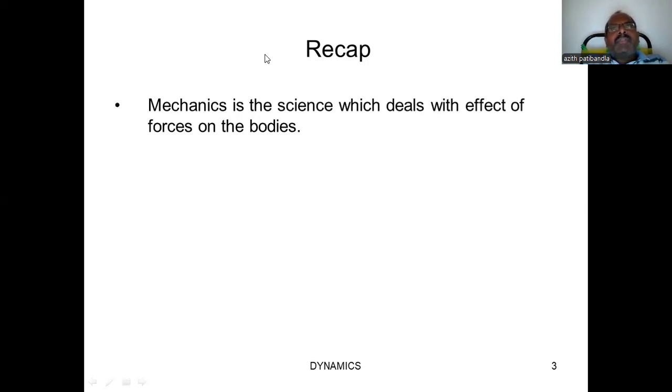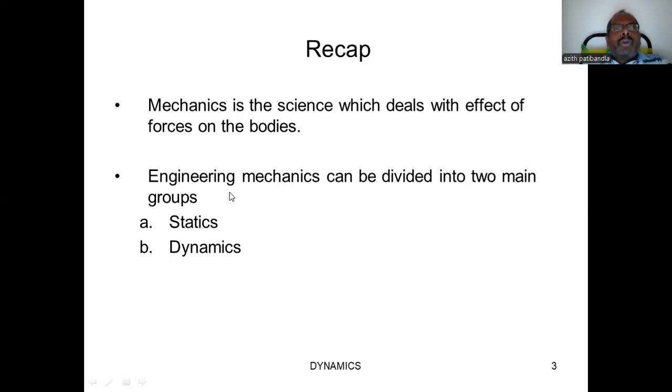Basically, based on this criteria, mechanics is classified into two categories. One is statics, second one is dynamics. So engineering mechanics can be divided into two main groups. Already we discussed the meaning of statics: there is no change in the position of the body under the effect of the force.